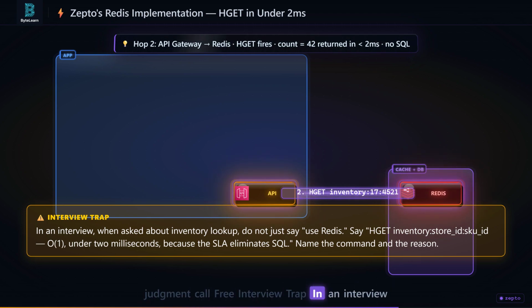Interview trap. In an interview, when asked about inventory lookup, do not just say use Redis. Say HGET inventory, store ID, SKU ID 01, under 2 milliseconds because the SLA eliminates SQL. Name the command and the reason.